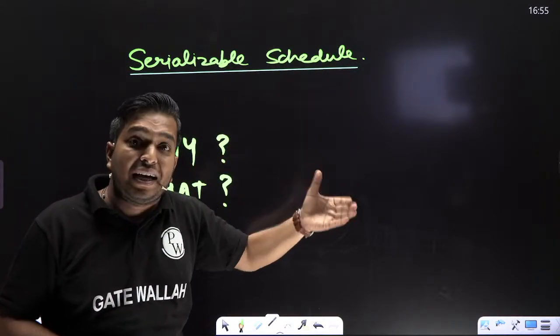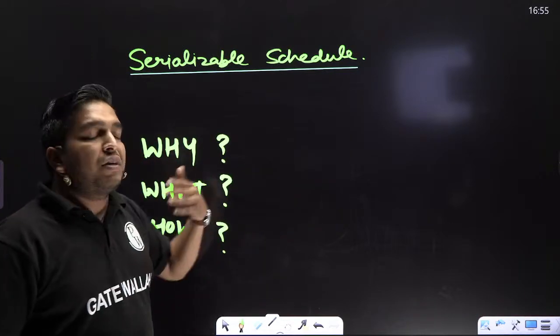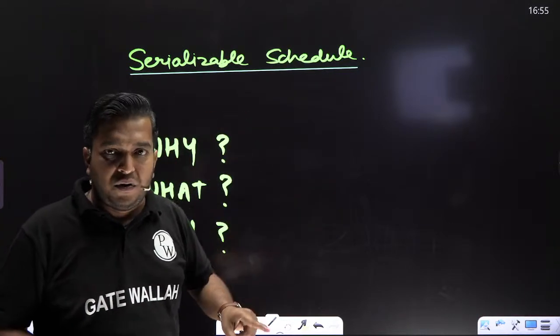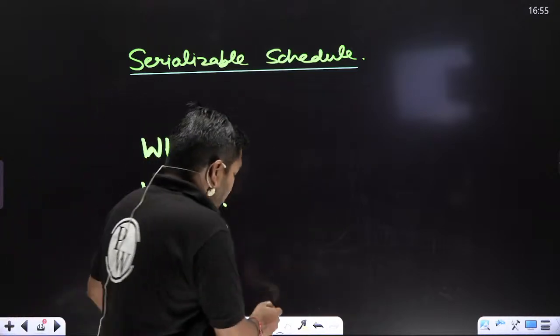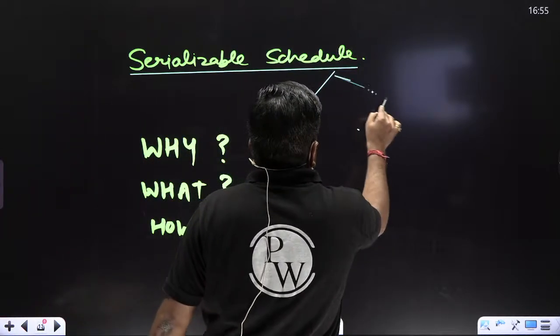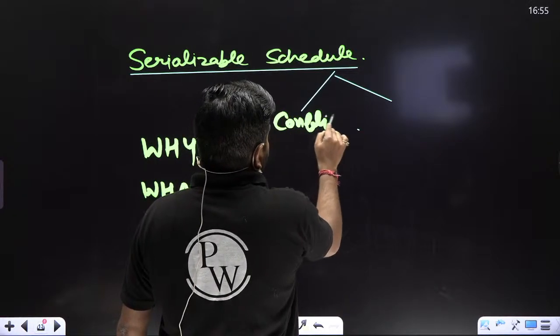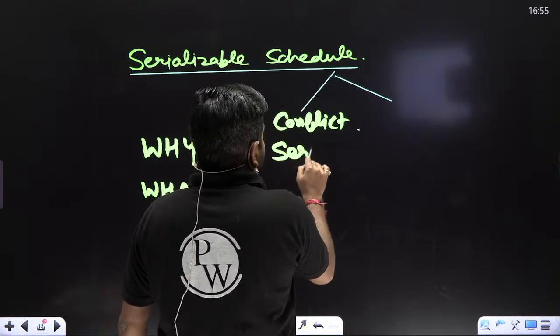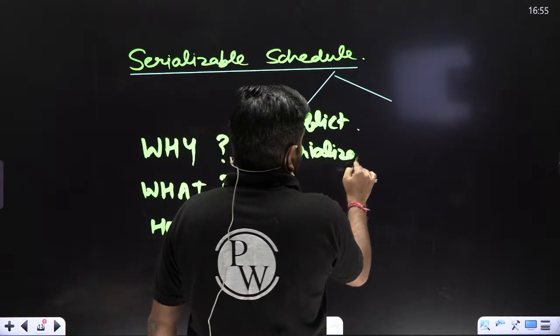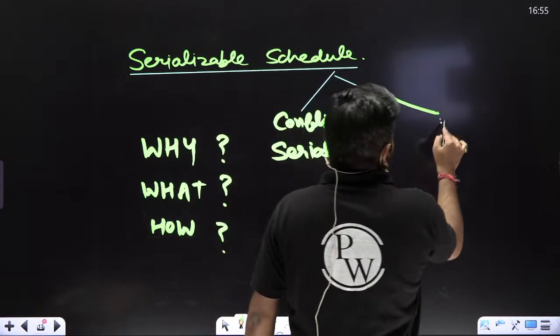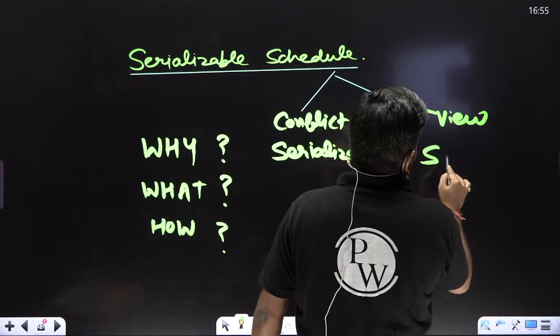For that purpose we have two methods. First one is conflict serializable, or it may be view serializable.